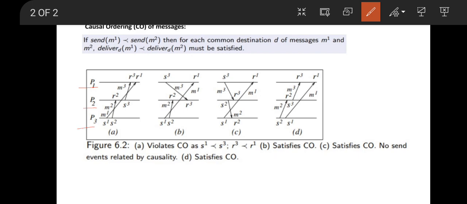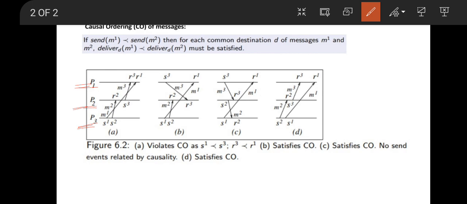Here, P3 is not receiving any message, so we need not check for causal ordering of messages. P2 is receiving only one message, that is M2, so causal ordering need not be checked. Now P1 is receiving two messages, M1 and M3. So we need to check whether there is any happen-before relationship between their send events, and then their corresponding receive events should also satisfy the happen-before relationship.